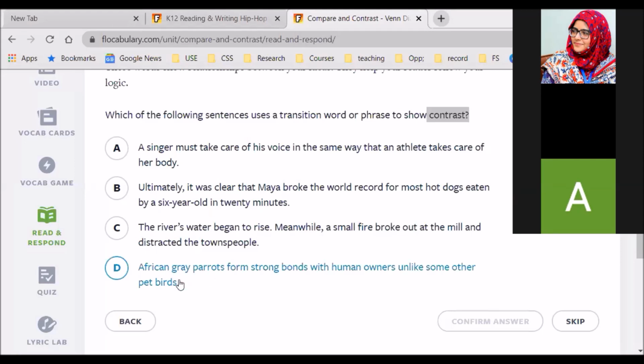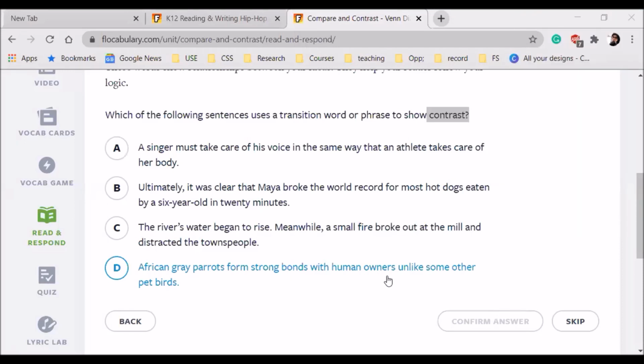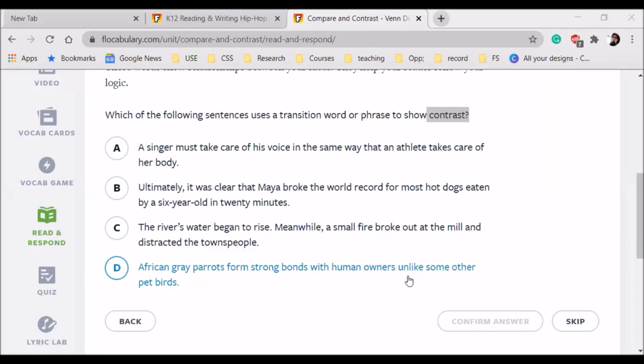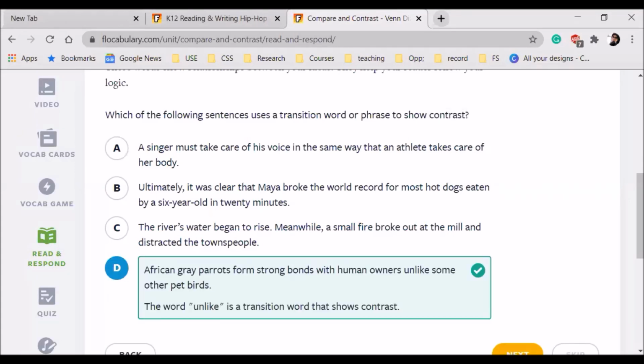However, in this last sentence, African grey parrots form strong bonds with human owners, unlike some other pet birds. So it's like "unlike," not like them. So this word "unlike" is talking about contrast. So those who said D, they are right. Okay, so it's clear? So you have to look carefully at what are the transition words which are talking about comparison or contrast.